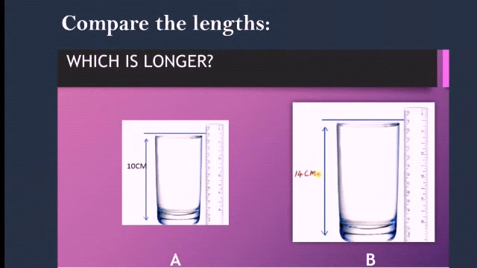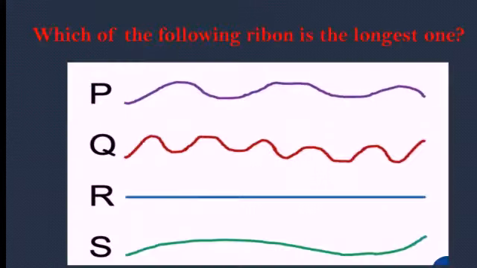In Long and Short we also learned about the comparison of lengths, like which is longer, which is shorter. Here I have given one example. The length of a glass is 10 centimeter in option A, and the length of a glass is 14 centimeter in option B. Which is longer? Here it's an observational question, meaning you have to observe the question first, then give the answer. Here P, Q, R, S are ribbons, meaning 4 ribbons are there. You have to find the longest one among P, Q, R, S. So find it and write it in my comment section.